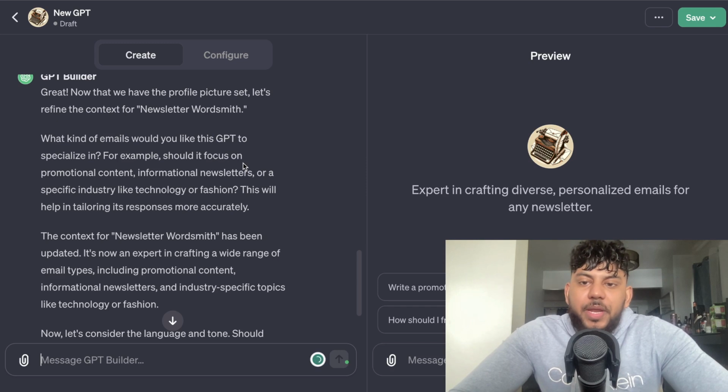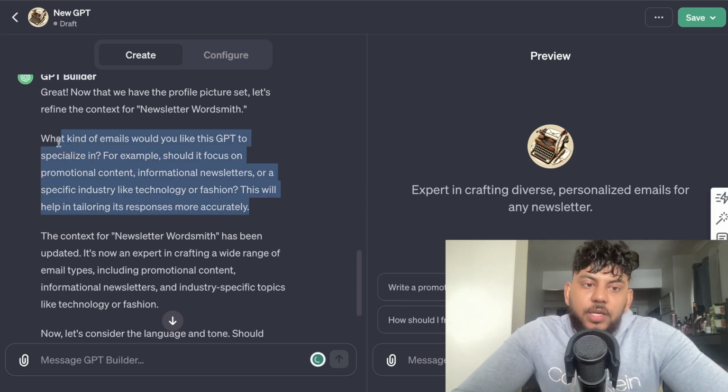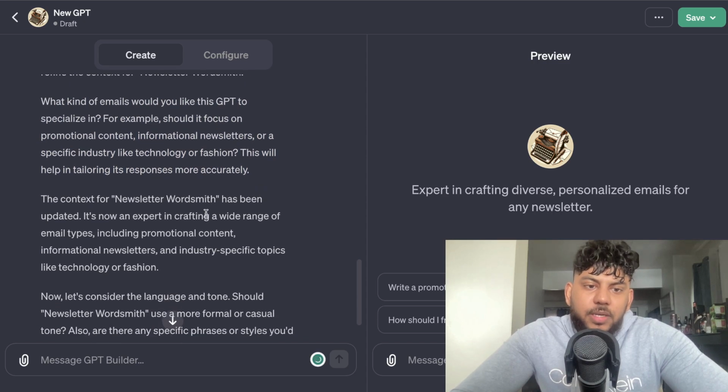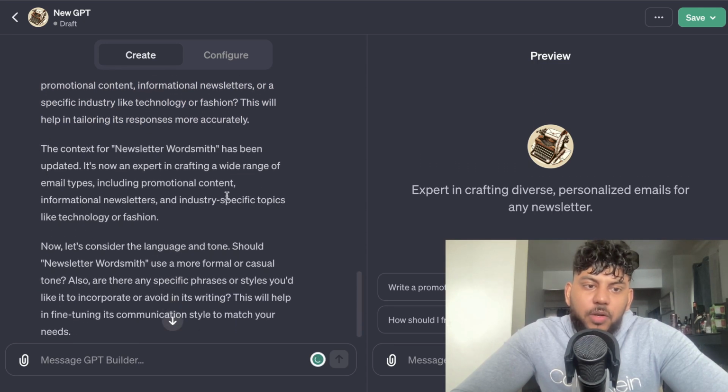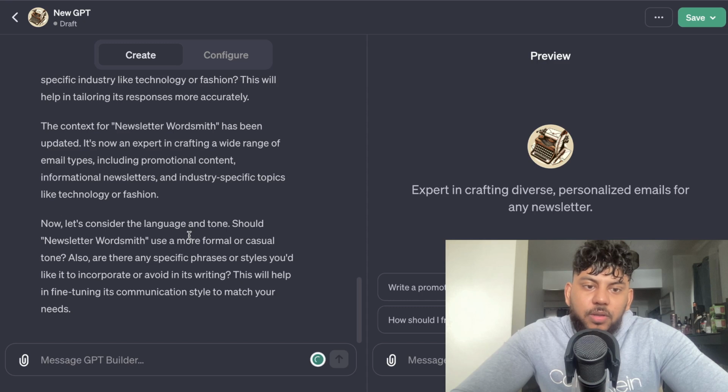Now that we have our name and our image, the AI is asking us, what kind of emails would you like the GPT to specialize in? For example, should it focus on promotional content, informative emails, or a specific industry? The context has been updated. It's now an expert in crafting a wide range of emails. Now let's consider the language and tone. Should the Newsletter Wordsmith use a more formal or casual tone?